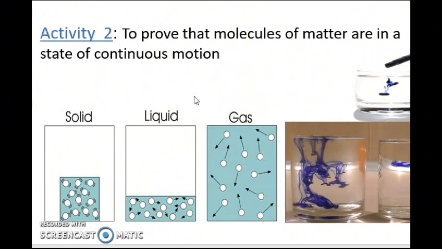If you have a cup of water and you put a drop of ink in it, the ink will spread all over the water, so the water color will change into, for example, blue. So the molecules are in continuous motion.